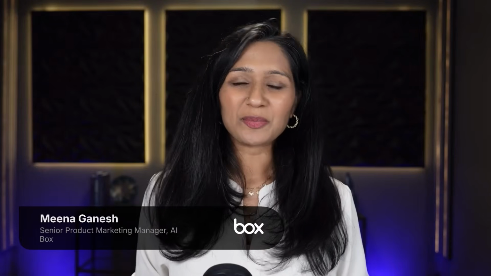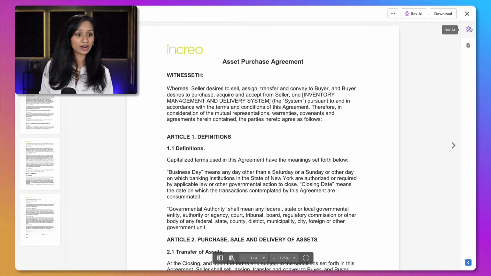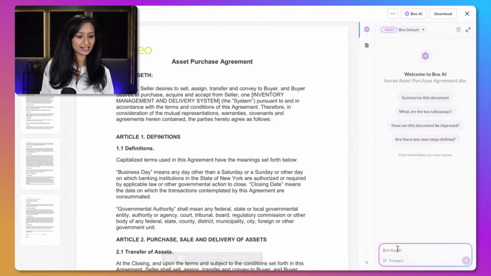In this video, we'll see how easy it is to get answers from a contract using Box AI, no scrolling required. So here I am in this asset purchase agreement, and instead of scrolling through and reading through all this complex language, I'm just going to click on Box AI and ask my question.